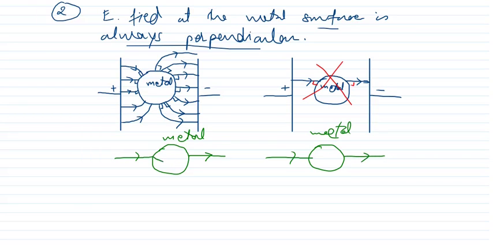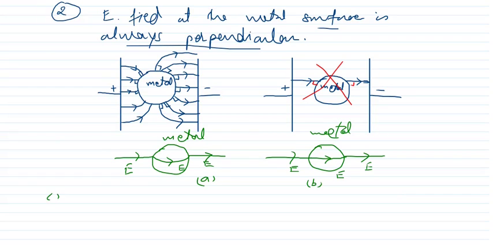Now which diagram is correct out of these two? If this is the E, tell me, which diagram is correct, A or B? Let me make C also.